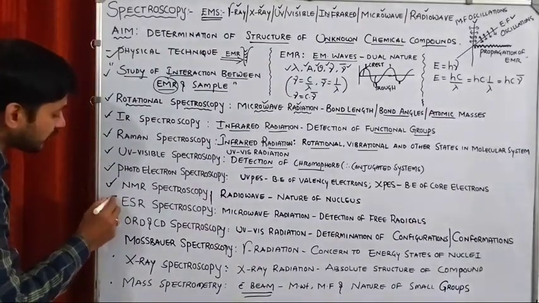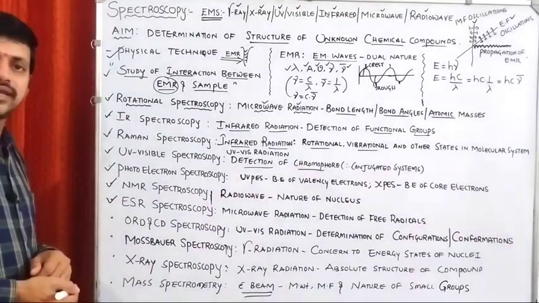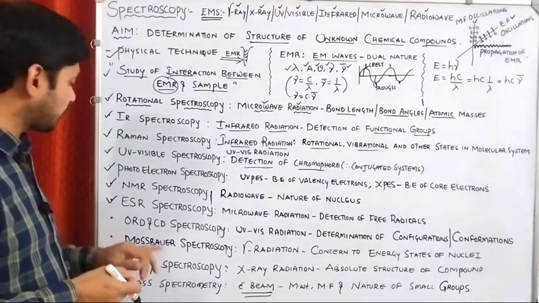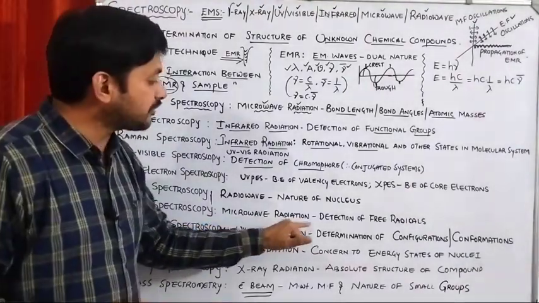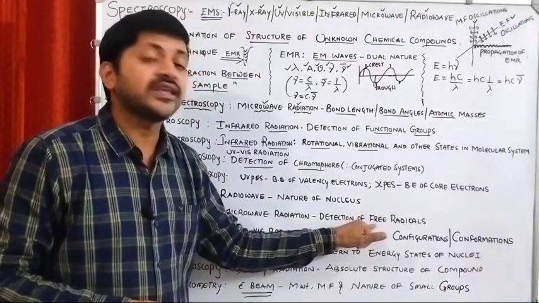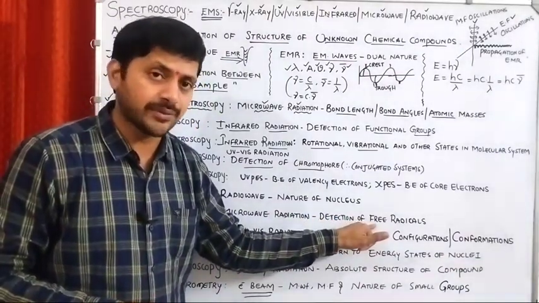The next one is what? ESR spectroscopy, electron spin resonance spectroscopy. Here we are using microwave radiation. Thereby what we are detecting? The free radicals in the unknown sample.